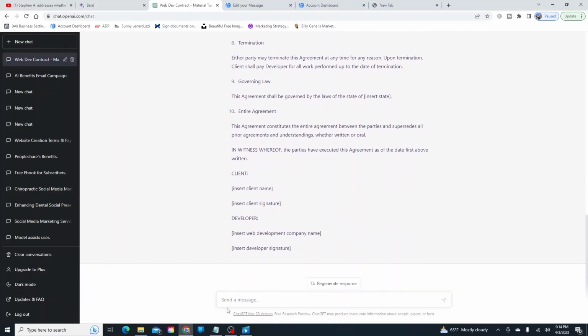So let's say I want to add: client must pay half of the dues before I can start and pay the final amount when the project or website is complete.